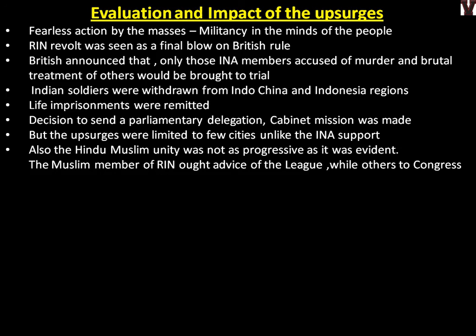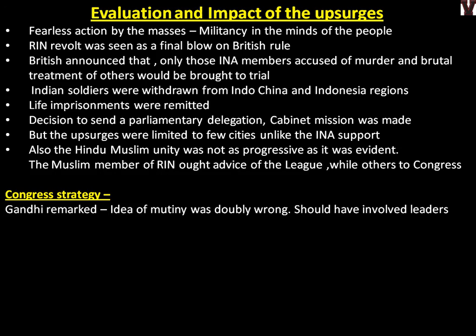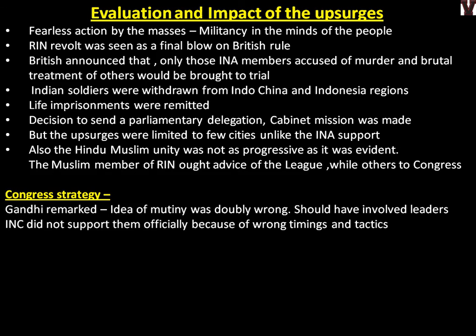Congress strategy. Gandhi remarked, the idea of mutiny was doubly wrong, they should have involved leaders. So Gandhi is also against the Royal Indian Navy mutiny. INC did not support them officially because of wrong timings and tactics. As we told, now it is like we almost got independence. At that time we should not do anything foolish.